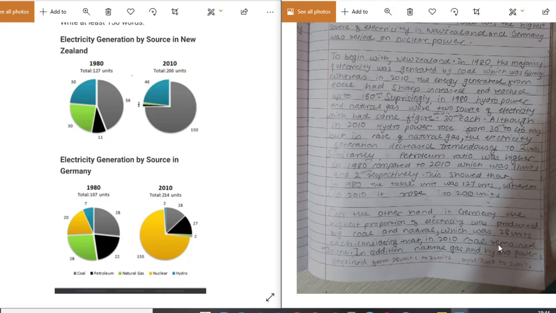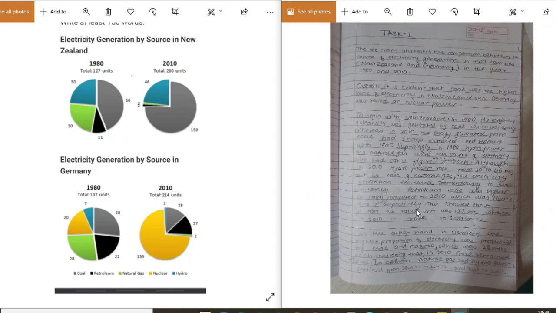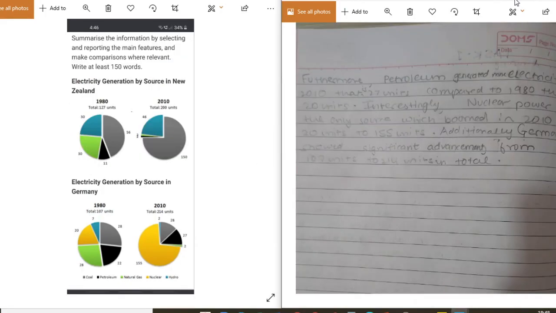Considering that in 2010 coal remained the same, in addition natural gas and hydropower declined from 28 units to 2 units and 7 units to 2 units. Or you can say from 28 and 7 units respectively to 2 units each. That can be done. And you have to specify somewhere that nuclear power was the major producer of electricity. So this is the second part of the task.